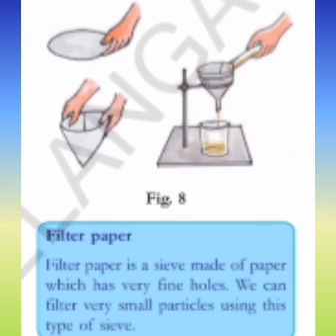Filter paper is a sieve made of paper which has very fine holes. We can filter very small particles using this type of sieve. The pores of the filter paper are so minute that we cannot see them with our naked eyes. So think how small the filter paper holes will be.